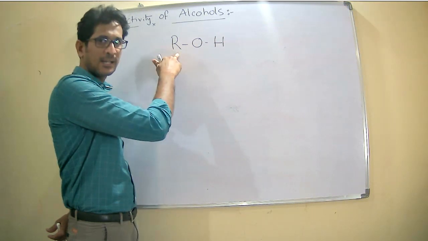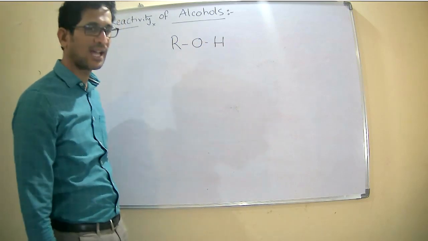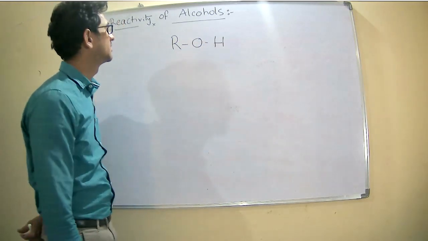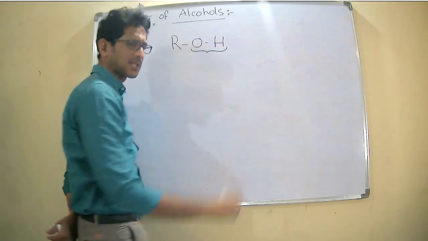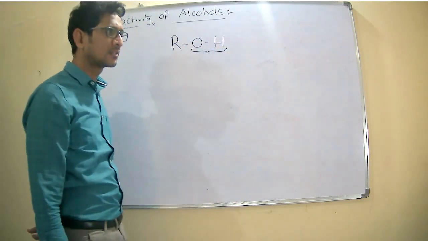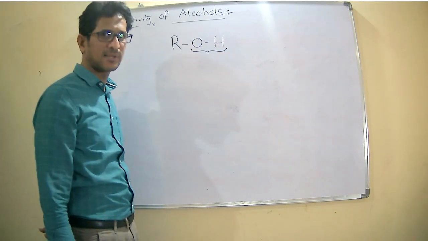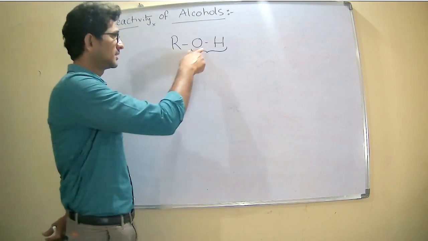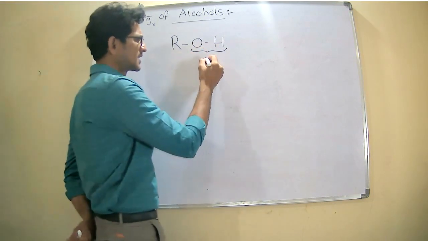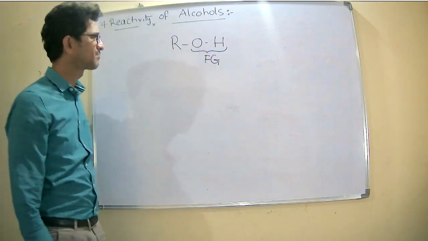If it is an aryl group, that is called a phenol. Whenever you see the OH at the terminal position, directly bound to the carbon, then that is considered an alcohol, the functional group present in alcohols.